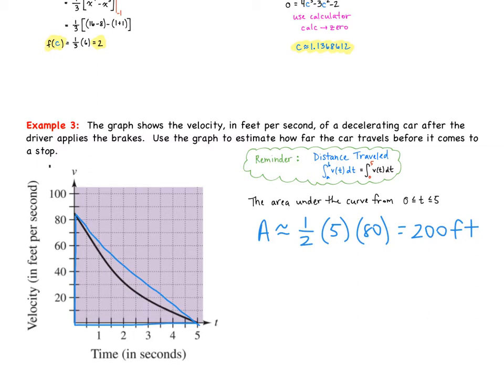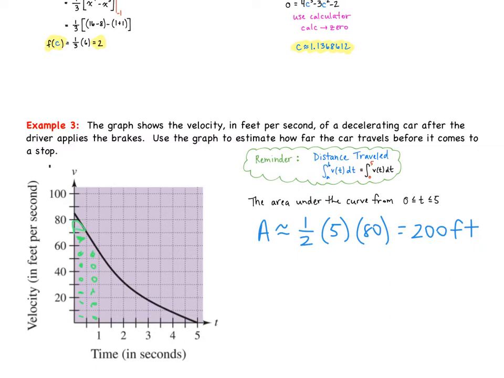So that's how far the car traveled, roughly 200 feet. The other way you could look at it is if we count the squares. So if I count the squares underneath here, I'm going to count these full squares. If we go through and count all of these, and then you can look and see, all right,